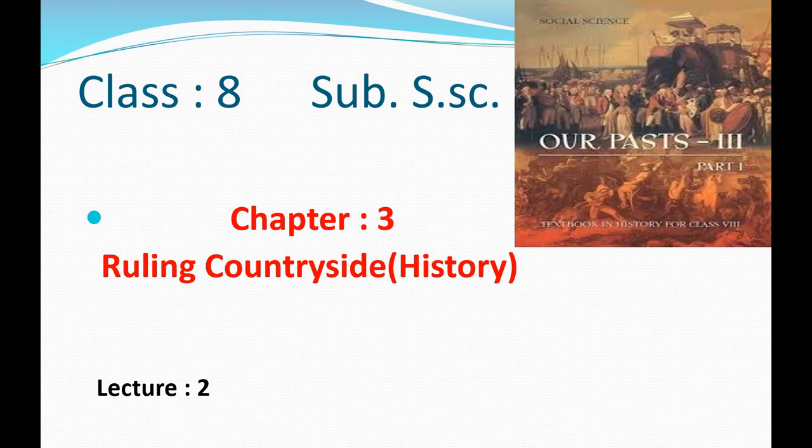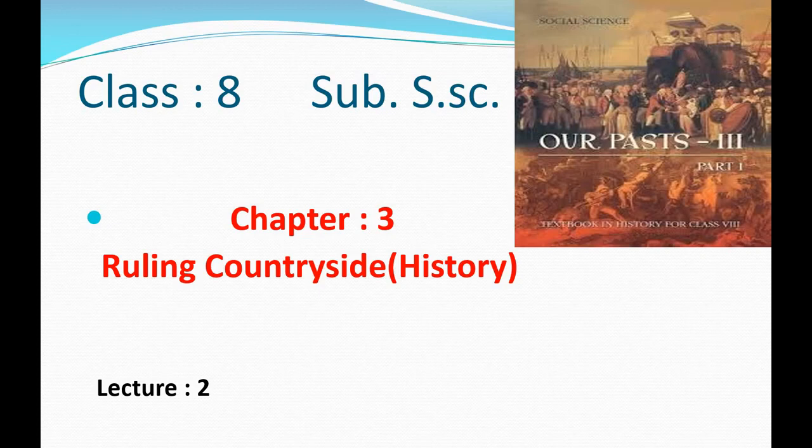This is class 8, subject Social Science, and we are going to study History chapter 3, that is Ruling the Countryside. It is the second lecture of the chapter, and students, as I told you, the word countryside is related to villages or rural areas. Actually, the chapter is related to the revenue policies which were imposed by the British government or East India Company on Indian villages. So let's start today's discussion.